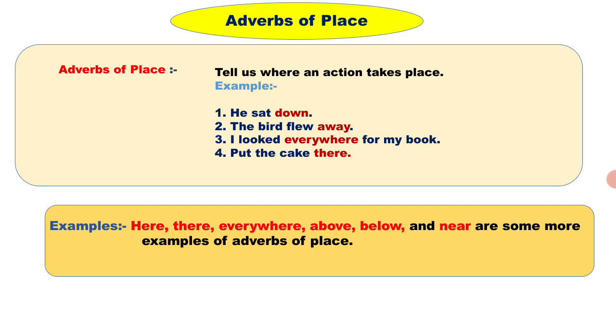Second one, the bird flew away. Away becomes an adverb of place. He looked everywhere for my book. Again here everywhere becomes an adverb of place. Put the cake there. Again the word there is an adverb of place. Some more examples are here, there, everywhere, above, below and near. I hope you understood all the four types of adverbs.